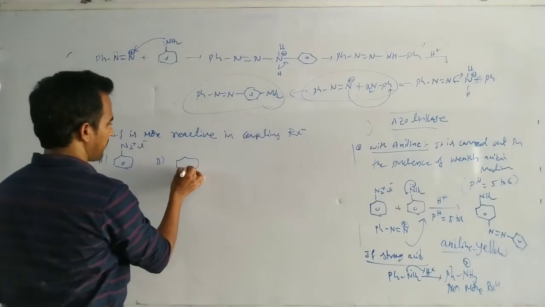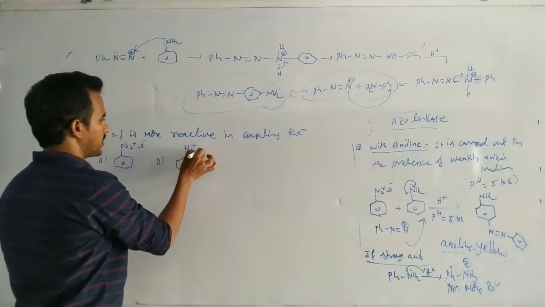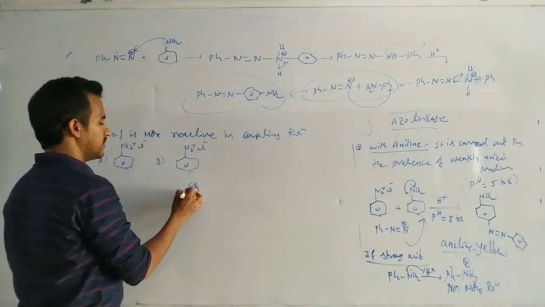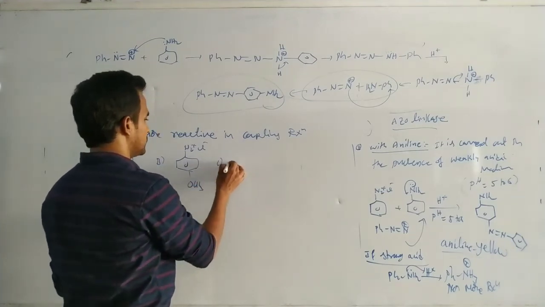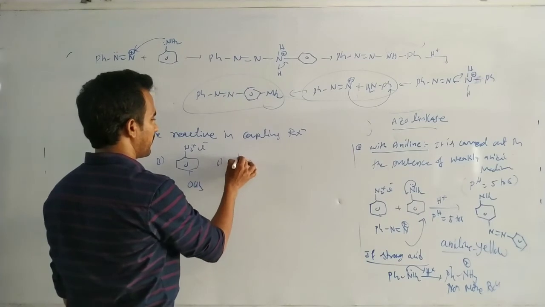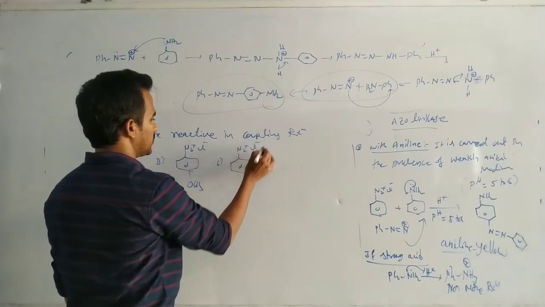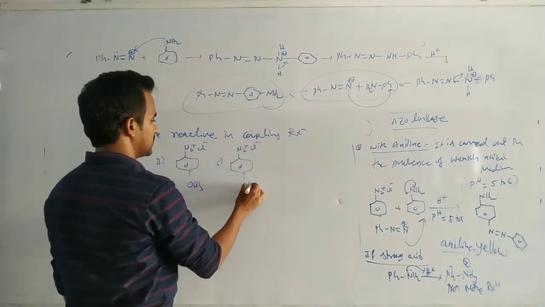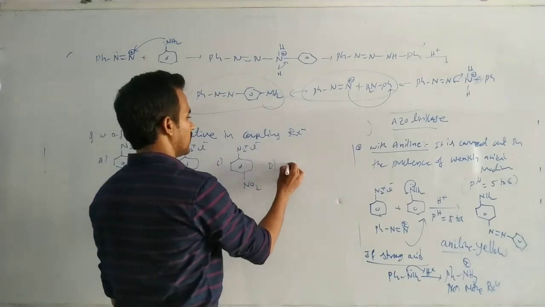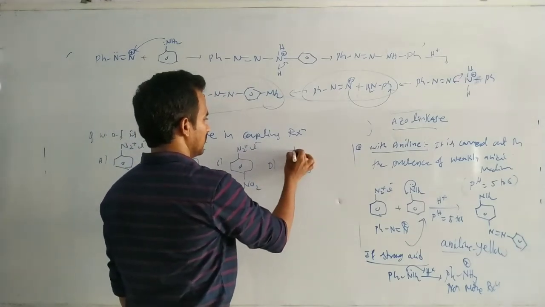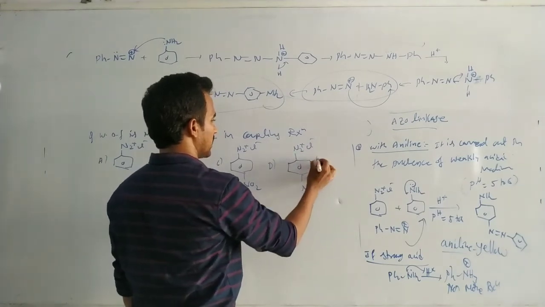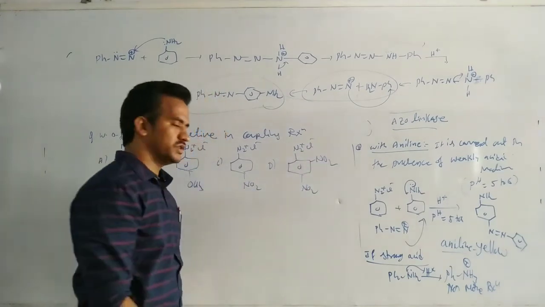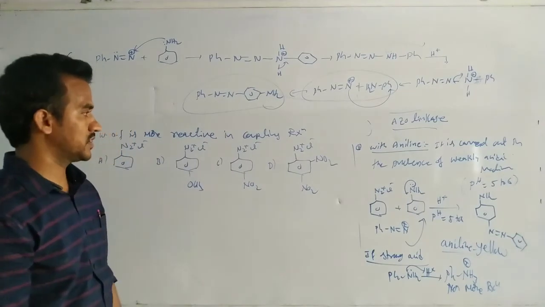B, N2 plus Cl minus with CH3 or OCH3. C, N2 plus Cl minus with this one NO2. D, N2 plus Cl minus with NO2 and NO2. Which of the following is more reactive?